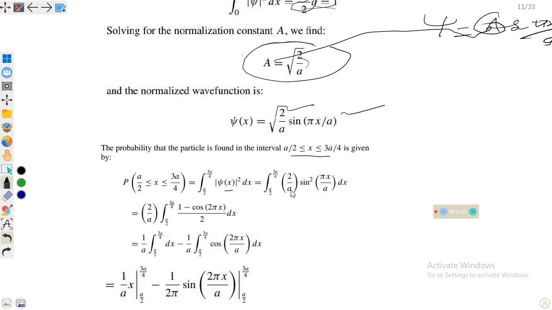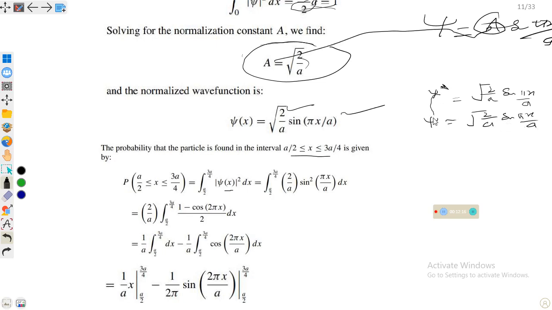So under root 2 over a, we can take the complex conjugate to find psi mod square. Its complex conjugate will be equal to under root 2 over a sine pi x over a, and we have psi of x, which is equal to under root 2 over a sine pi x over a.